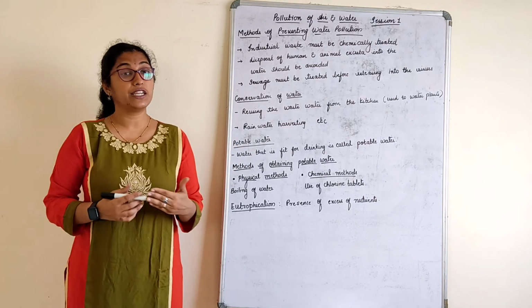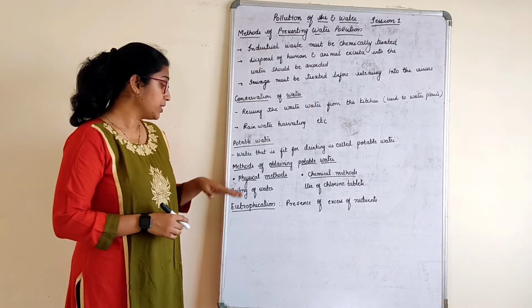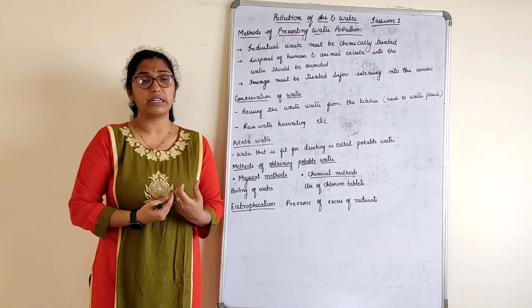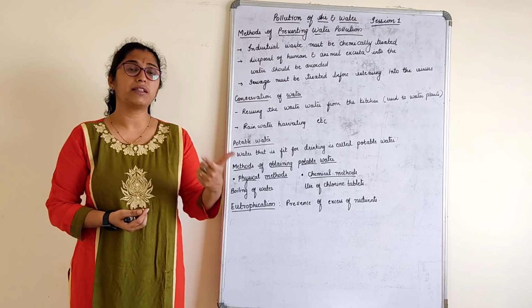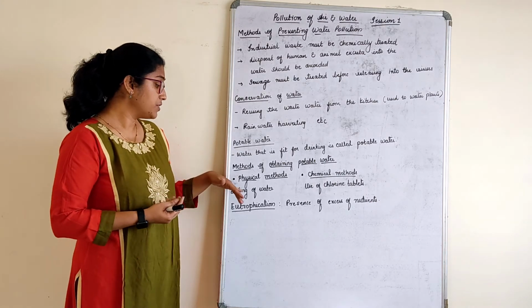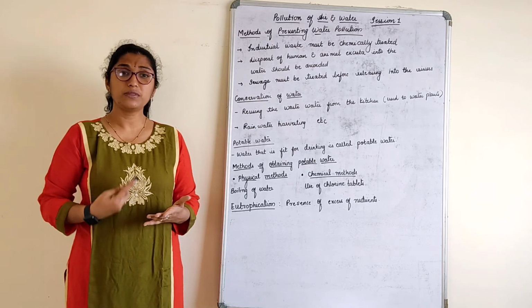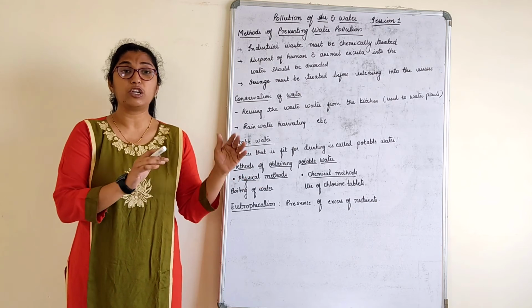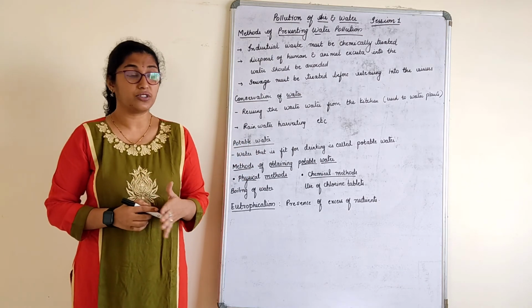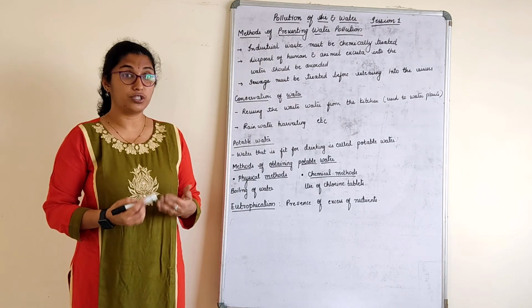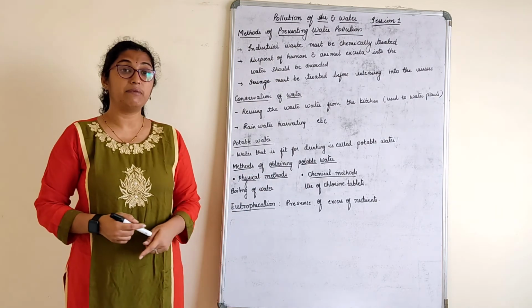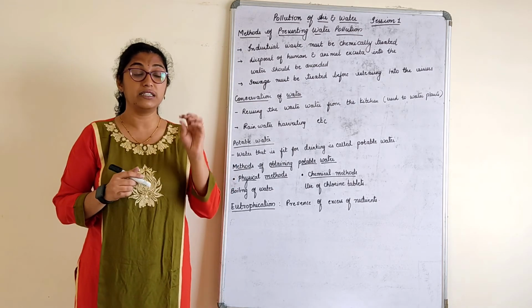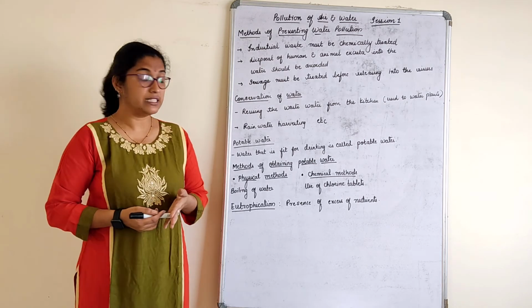The water which is fit for drinking is called potable water. So how do we obtain this potable water? How do we get good water in our home? So there are methods, right? One is the physical method, one is the chemical method. Here the physical method is like boiling the water. Apart from that, we use AquaGuard, right? All these are physically refining or cleaning. We use filters, candles, etc. That will give us the clean and pure water which is fit for drinking. Then we have the chemical method. The chemical method is the use of chlorine tablets. Chlorine is also used as a disinfectant which can clean the water.